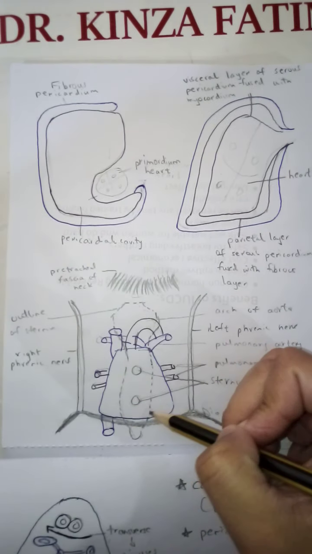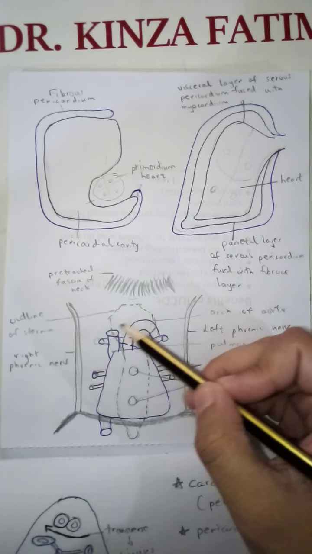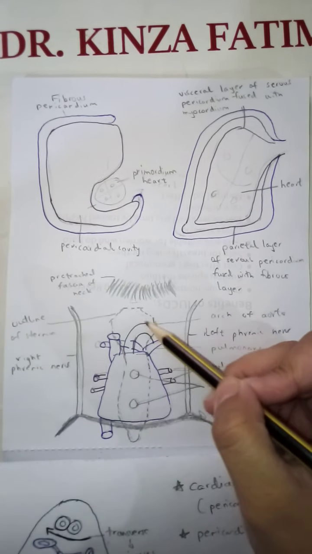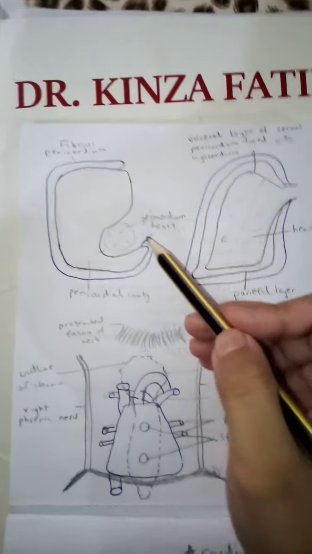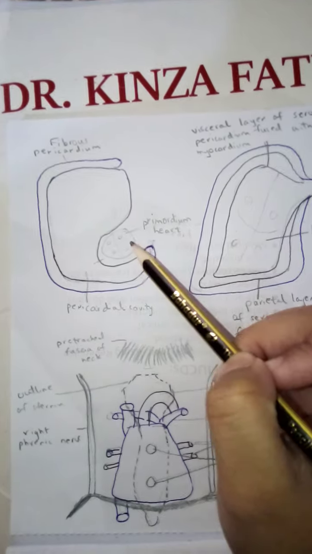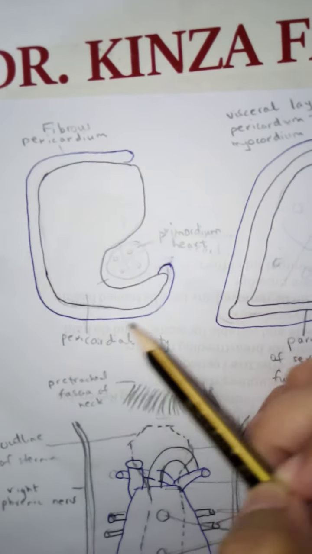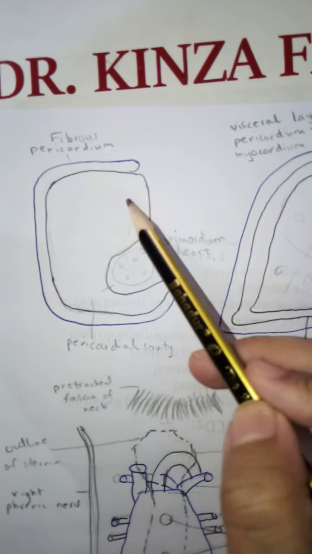The heart is a muscular hollow organ that is present in your thorax. The region of the thorax in which it is present is known as the precordium. First, if we see the outer covering of the heart, during development the heart invaginates into two sacs of membranes, that is the fibrous and the serous.